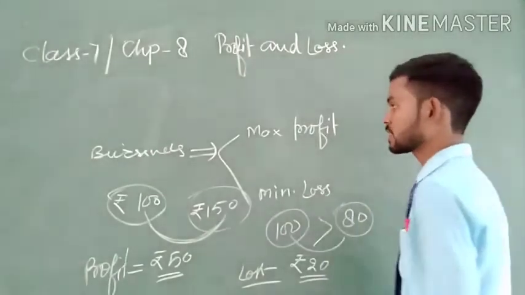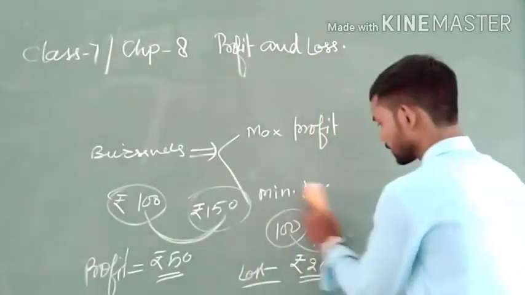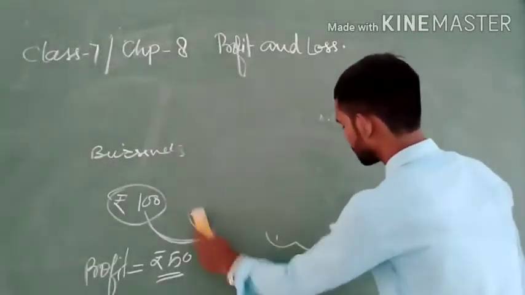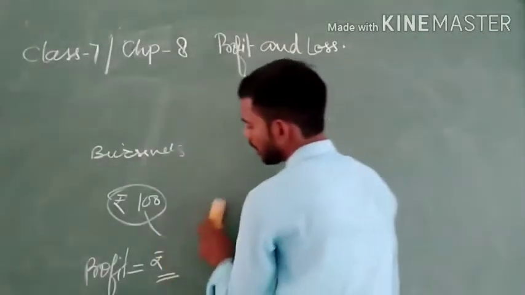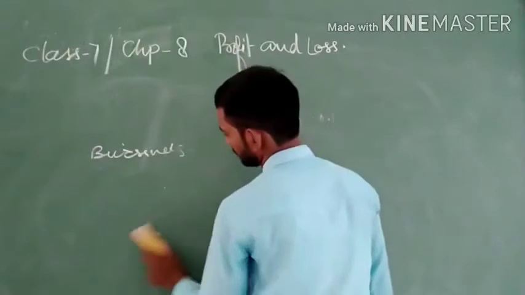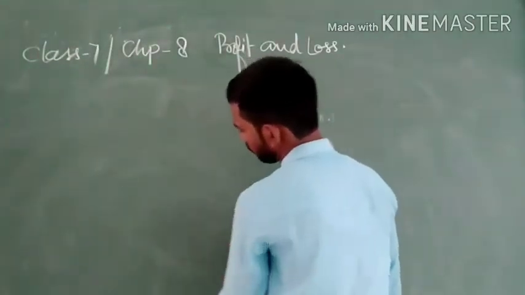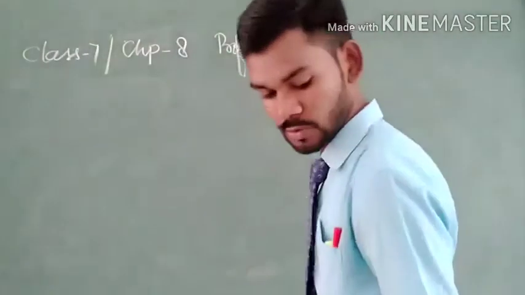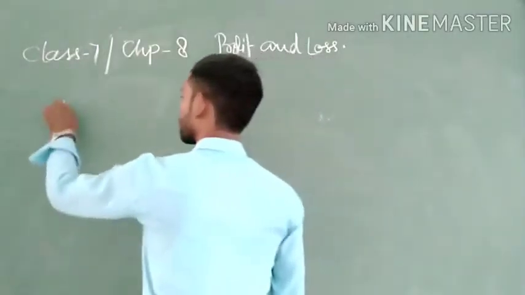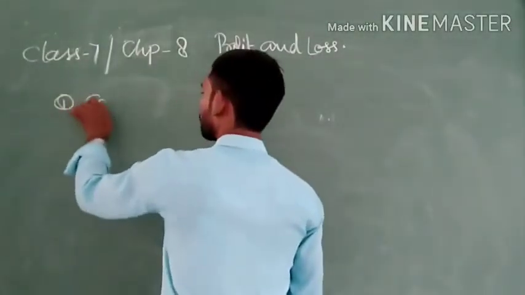So now let's start from the definitions of the money at which we purchase or sell anything. The first definition will be cost price.